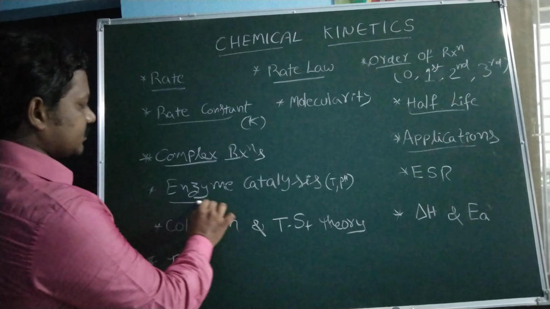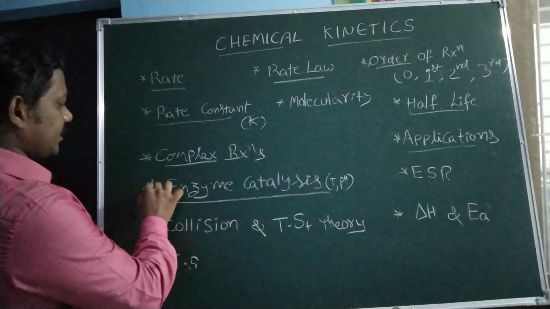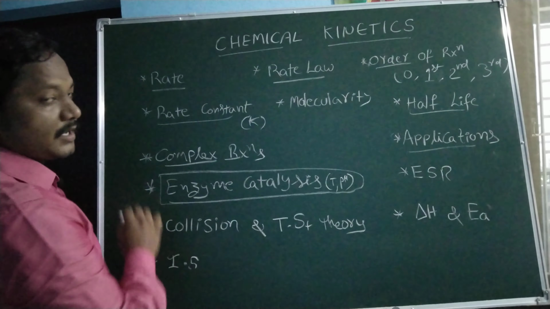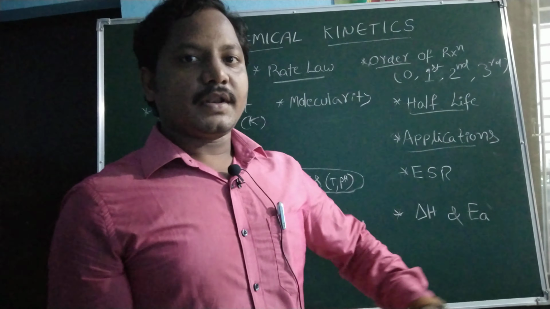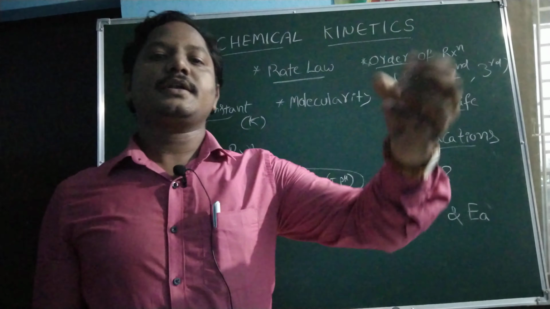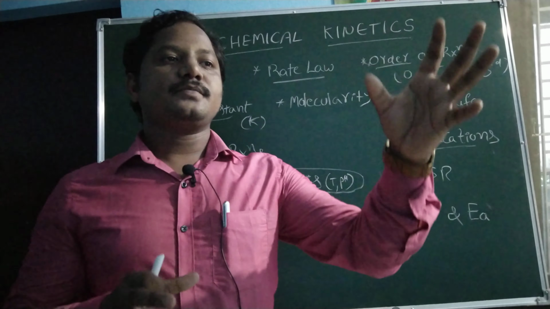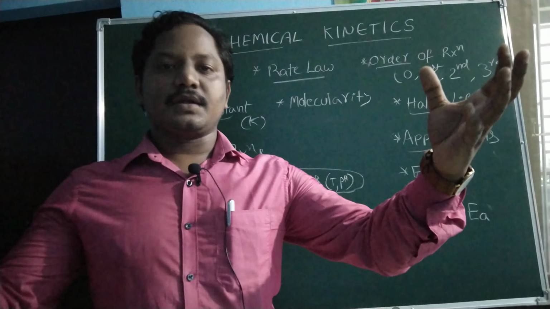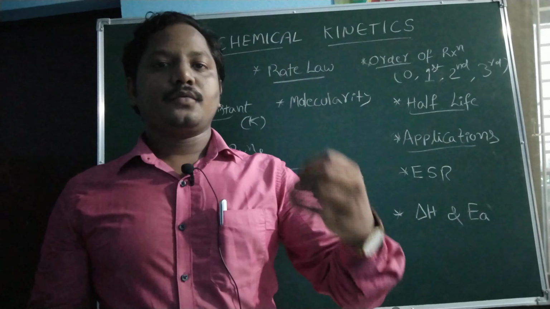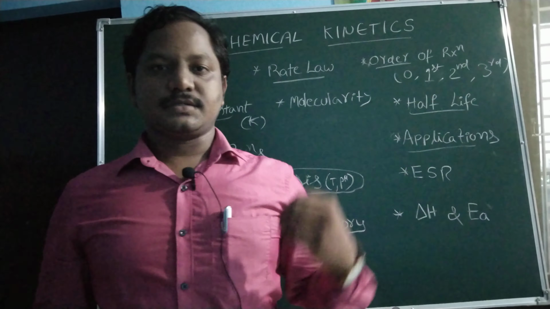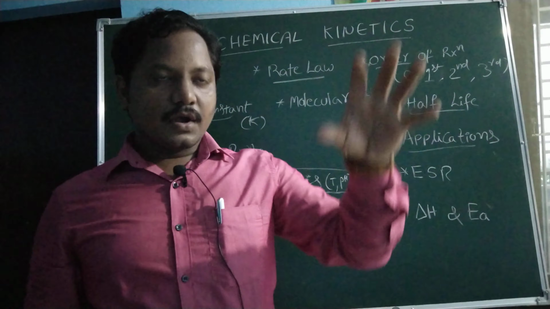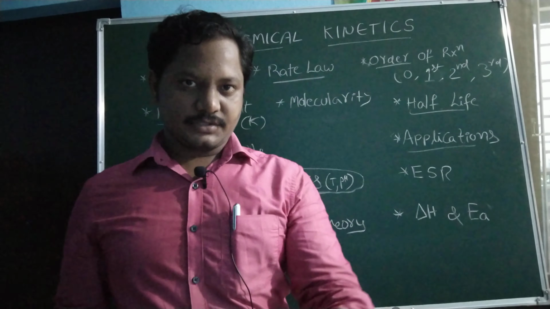Then enzyme catalysis, very important. Enzyme catalysis topic is very important. You have to focus on enzyme catalysis topic. For example, you can look at what is turnover number, what is catalytic efficiency. There is a relation between turnover number and catalytic efficiency. What is the Michaelis-Menten equation? You have to know. And how temperature affects enzyme catalysis. For example, pH effect on enzyme catalysis. You have to focus on those topics in enzyme catalysis.